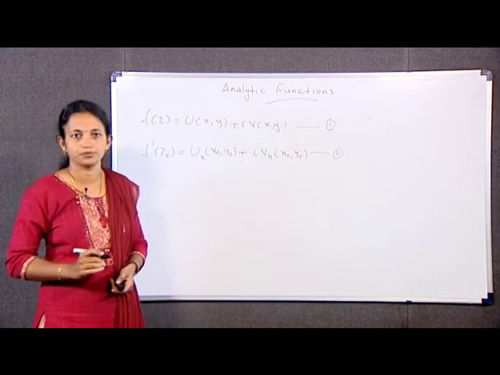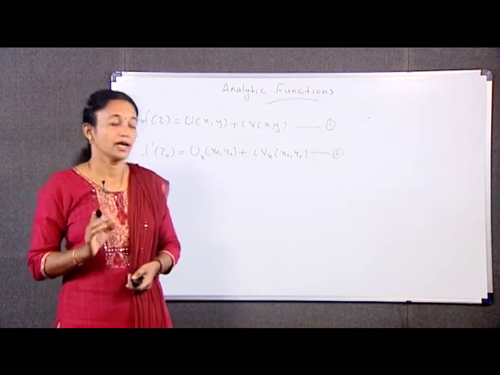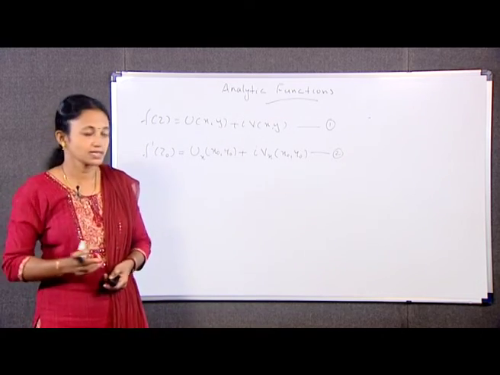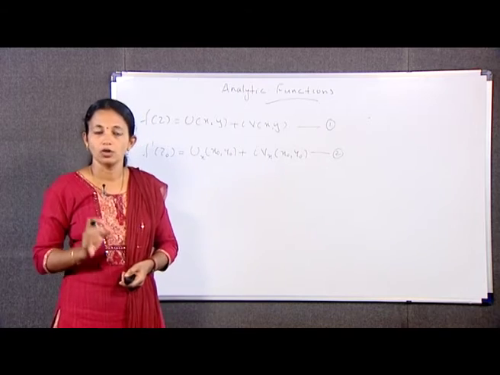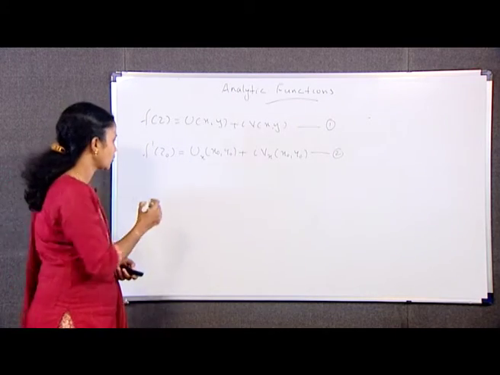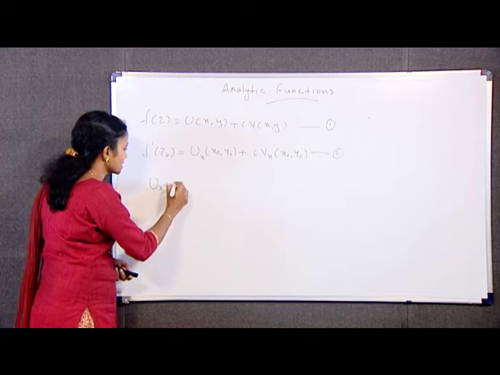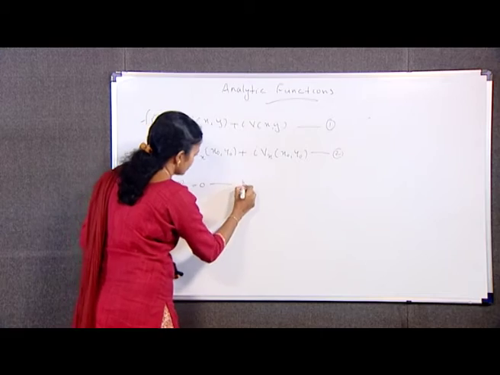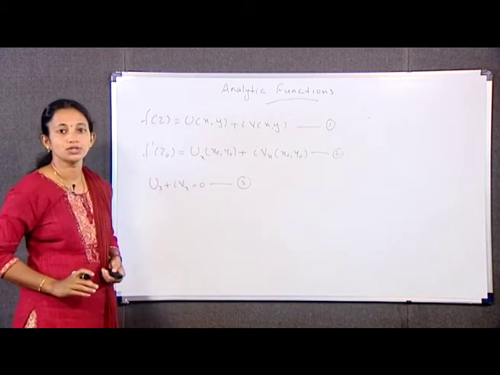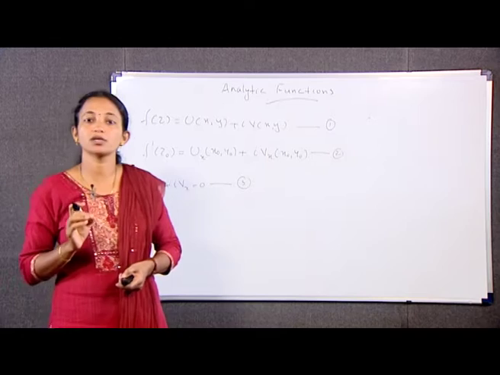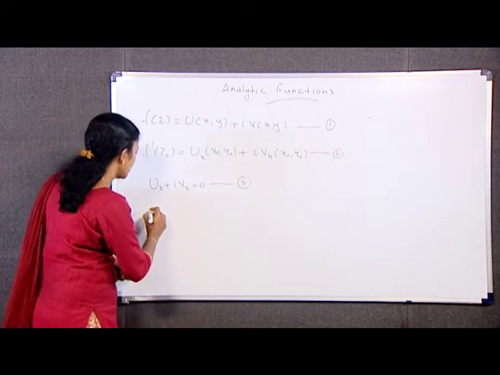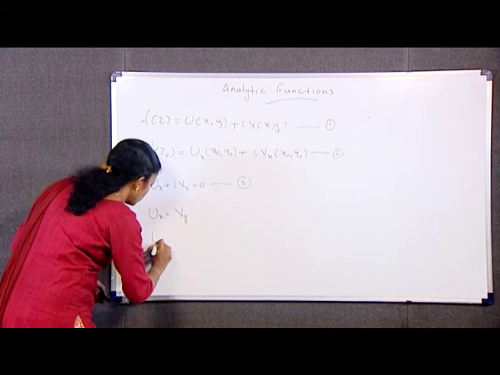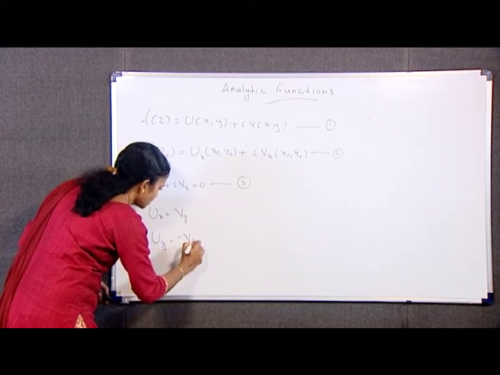Equation number 2. By the assumption f dash z is equal to 0 for any z in D, hence from equation 2 we have for any xy in D, ux plus I vx is equal to 0. Also by the Cauchy-Riemann equations we have ux is equal to vy and uy is equal to minus vx.